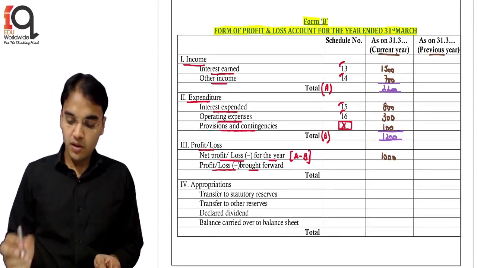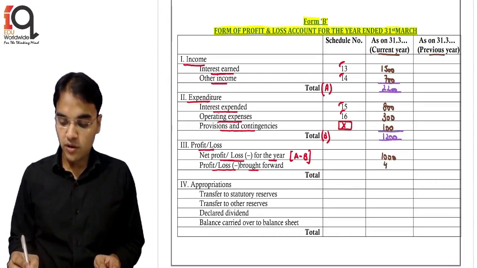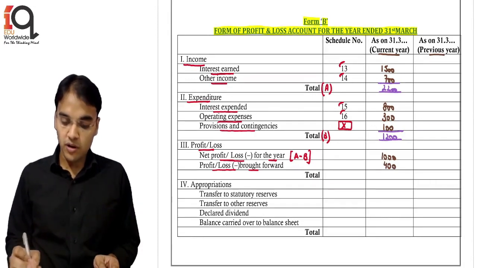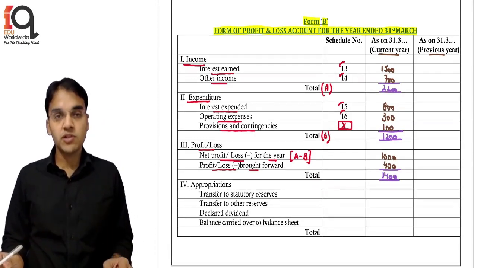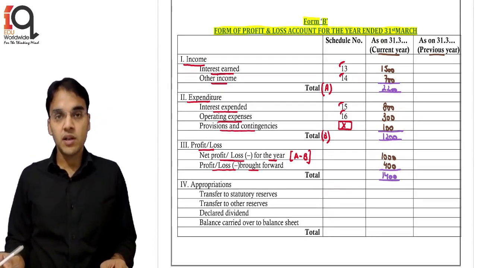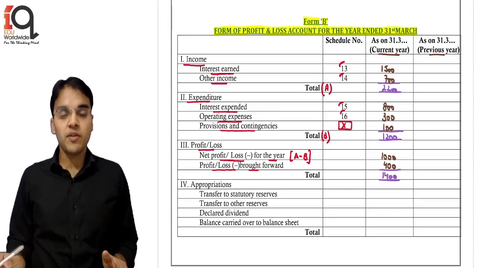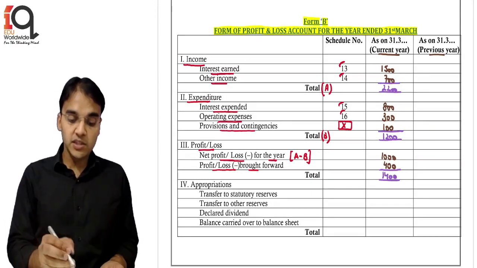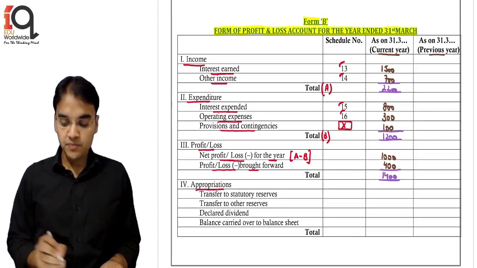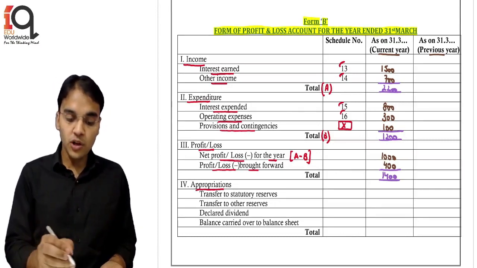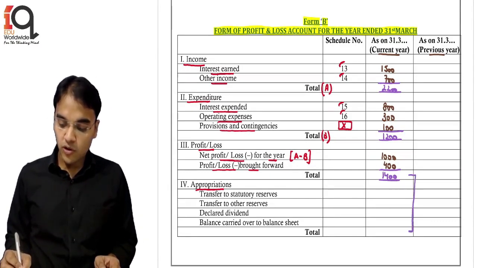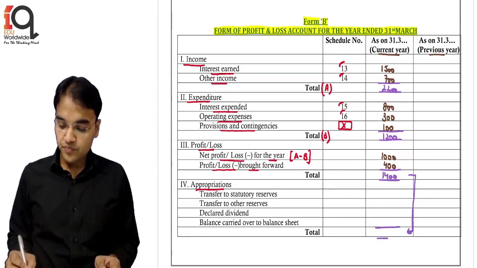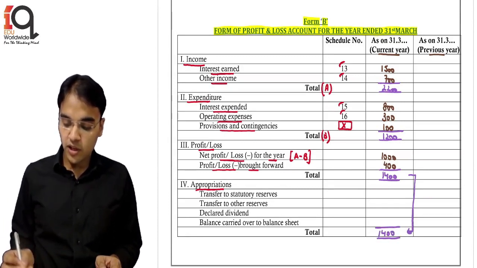So let's say this amount is 400. Your total will be 1400. The profit for the current year is 1000, that is 2200 minus 1200, and brought forward is 400. So the total profit now available for appropriations, out of which we are going to appropriate the profits, will be 1400. This will be shown here. We are going to appropriate 1400 of profit.